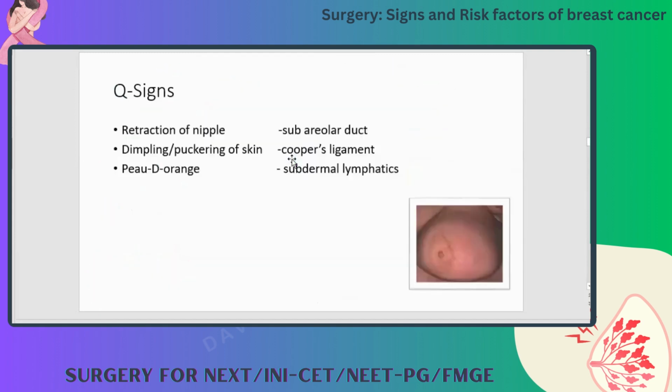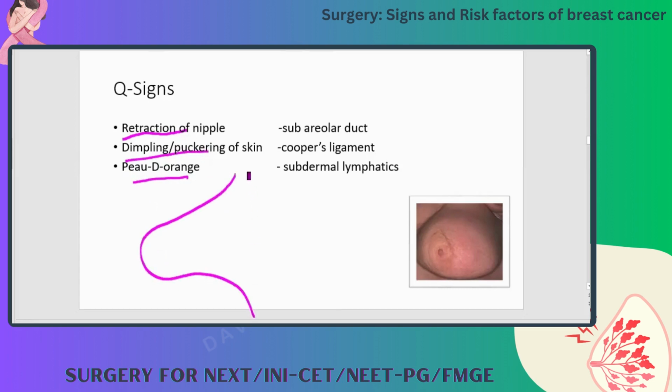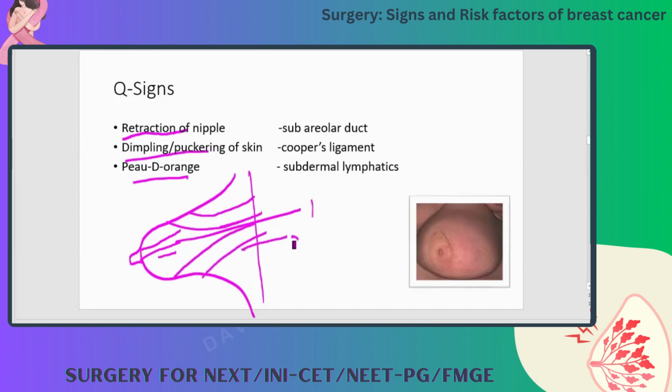See here, these are the 3 important signs: retraction of nipple, dimpling and puckering of skin, and peau d'orange. I think you have seen this when presenting cases in your final year examinations. This is the breast tissue cross section. This is the nipple, and there are subareolar ducts, number 1. There are Cooper's ligaments from the skin directly into the muscle, number 2. And there are subdermal lymphatics, number 3.